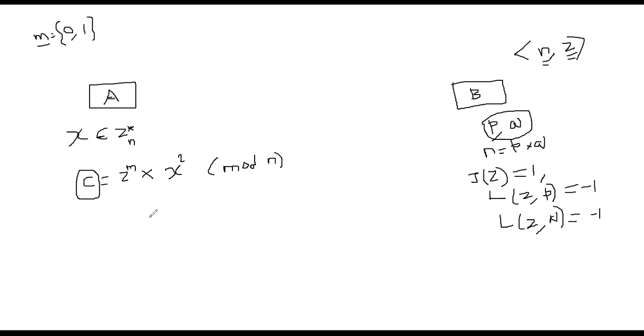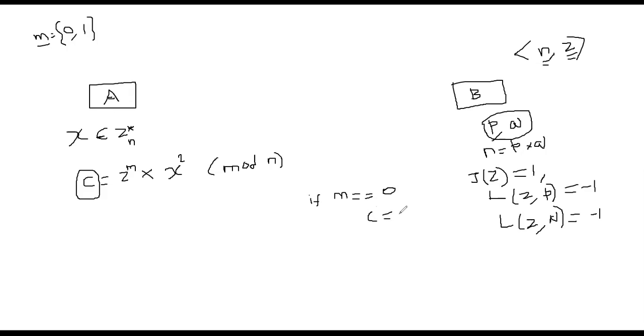So now we can apply all our Legendre symbol and Jacobi symbol discussion. Let's consider the possibilities. The message can be either 0 or 1, those are the only two possibilities. But how can Bob confirm what was sent by Alice? Let's pretend for a minute that the message M is 0. Then C is equal to X square. So C that Bob gets must be X square.